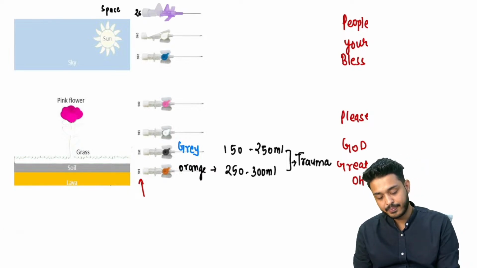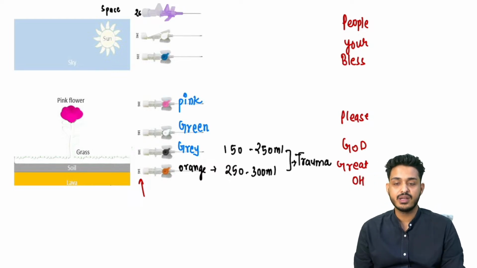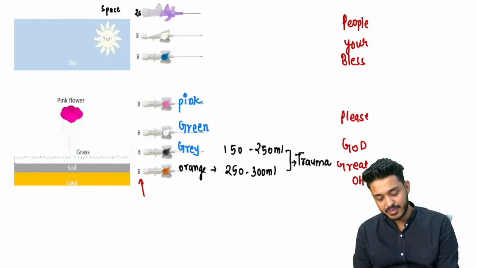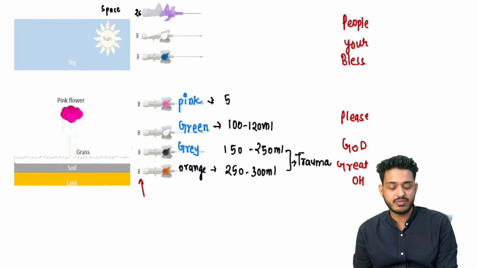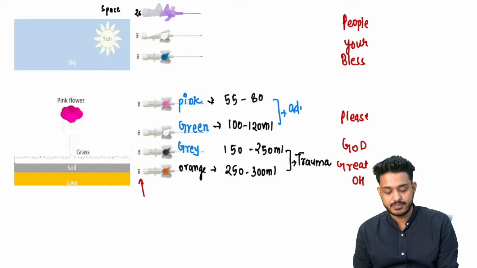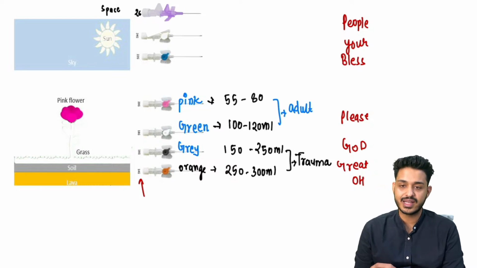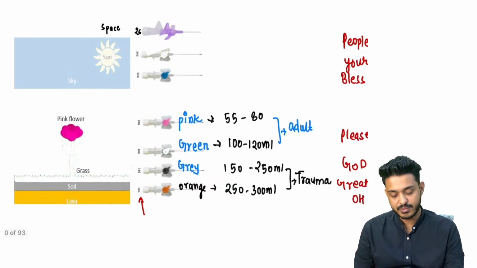Then we have this green, your green color cannula, and this one is your pink color cannula. So for green and pink, remember, green is going to have a 100 to 120 ml flow rate, and pink is going to have 55 to 85, sometimes 80, you can remember 80. These are going to be utilized in adult people, so you can remember any of them.